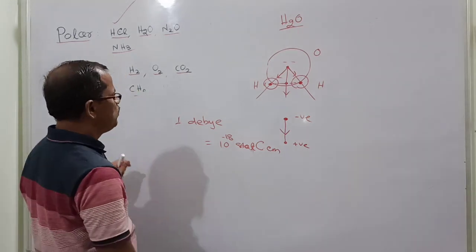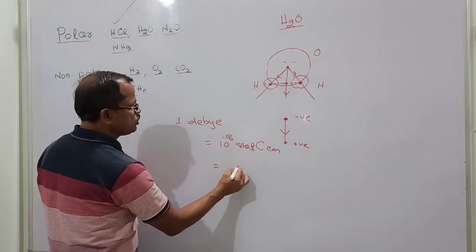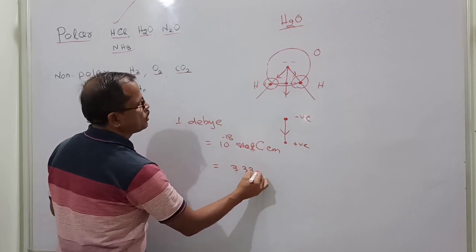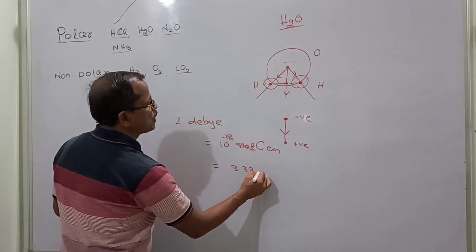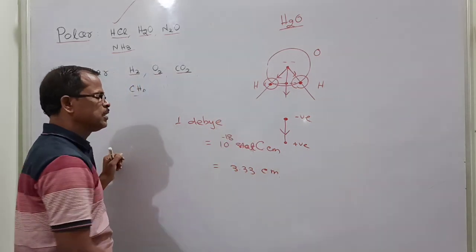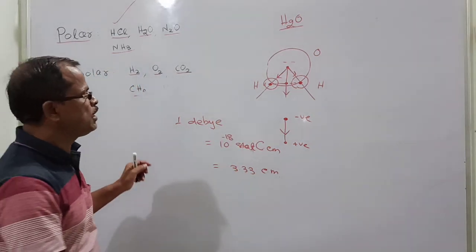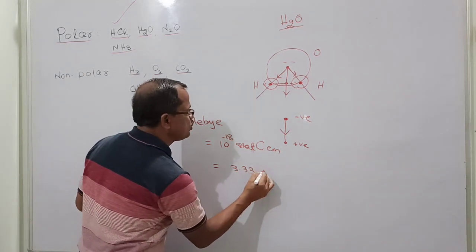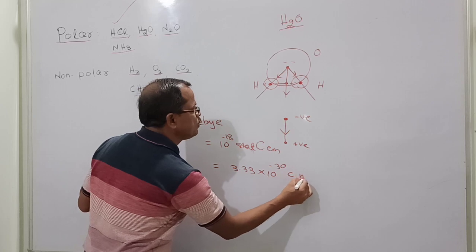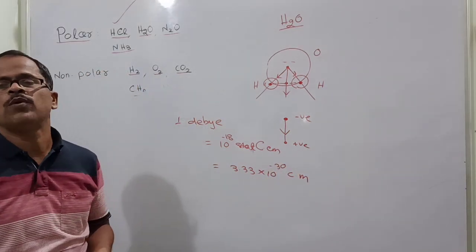Now remember, 1 Debye is equal to around 3.33 into 10 to the power minus 30 coulomb meter. That is the value of 1 Debye.